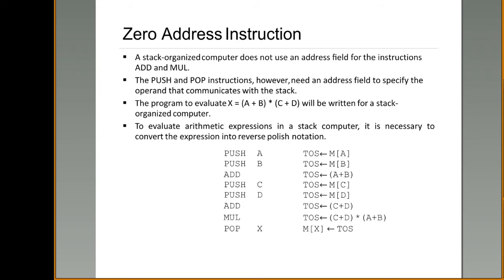Now you have to assign this final result to the memory location X. So the top of the stack has to be popped out and moved into M of X. Clear? So this is zero address instruction. Using zero address instructions, you can evaluate the expression using stack organization.